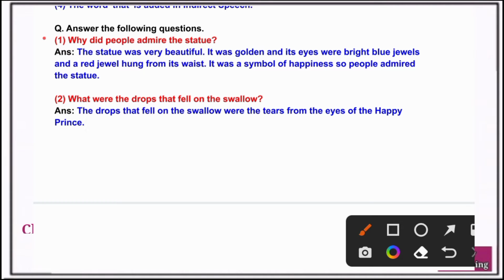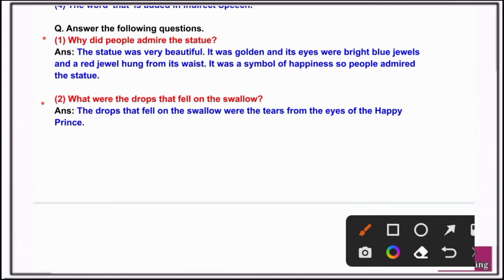Next question. Answer the following questions. 1. Why did people admire this statue? Answer. The statue was very beautiful. It was golden and its eyes were bright. Blue jewels and a red jewel hung from its waist. It was a symbol of happiness, so people admired the statue.